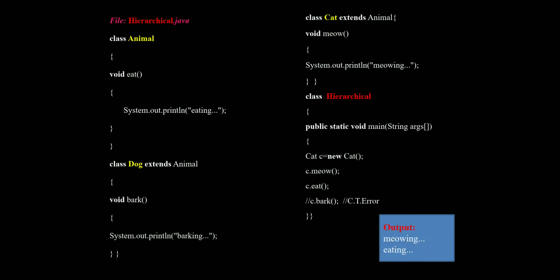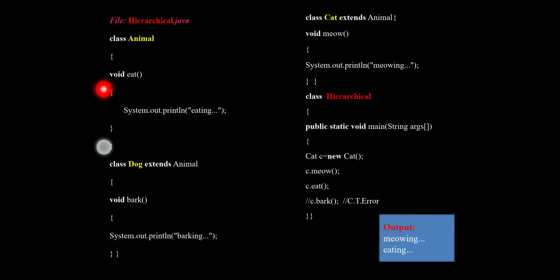See, here is one example to explain the concept of hierarchical inheritance. First we create the Animal class, and we create the Dog class and also the Cat class. We declare the three classes.